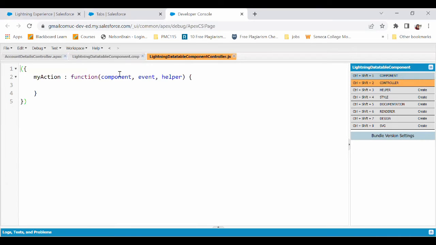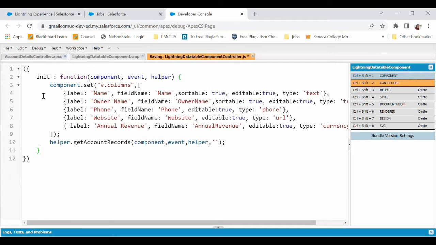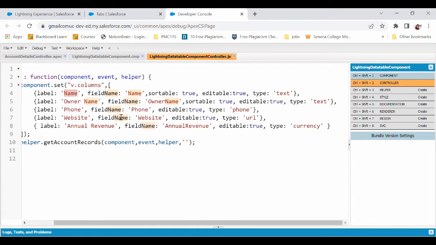So I'll go to my controller. This is my init method. What it is doing is setting up the values in columns. The first ones are name, owner name, phone, website, annual revenue. Our first requirement was also that the website field should be a URL, and when you click on it, it should open in a new tab. For now, you can ignore editable and sortable and everything. Just look at the label and field name.